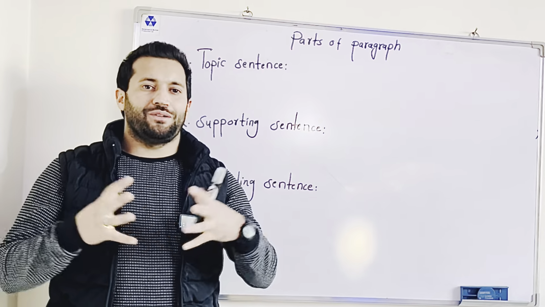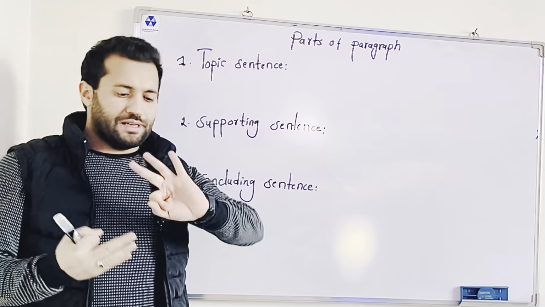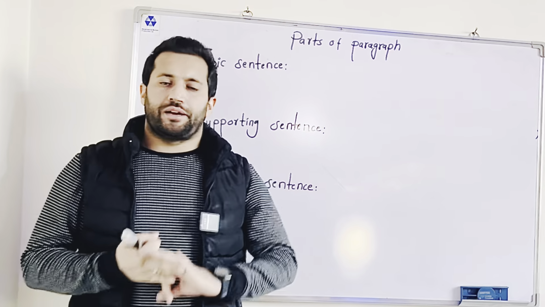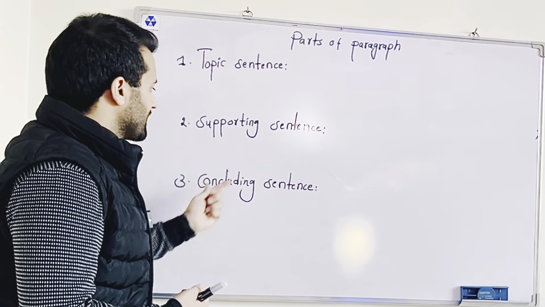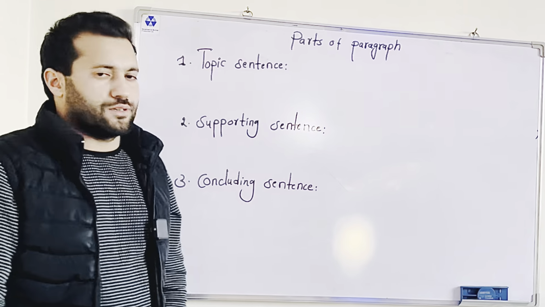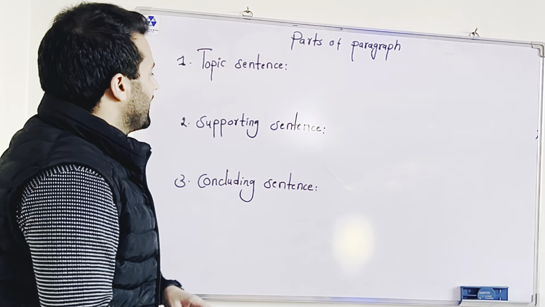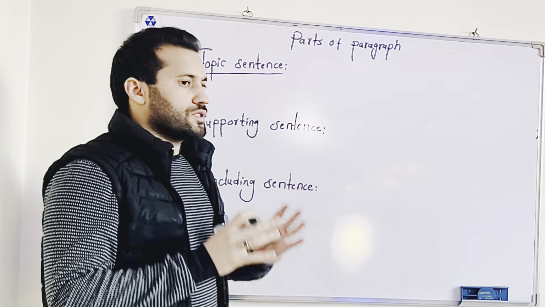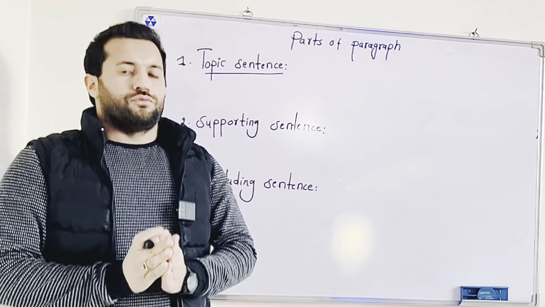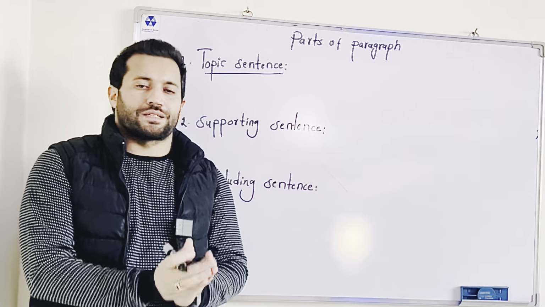In this video, I would like to talk about parts of a paragraph. There are actually three main parts of a paragraph. Number one is the topic sentence, number two is the supporting sentence, and the last one is the concluding sentence. The first one, we have the topic sentence. The topic sentence is the first sentence of each paragraph. When we write a paragraph, first we need to write a topic sentence.